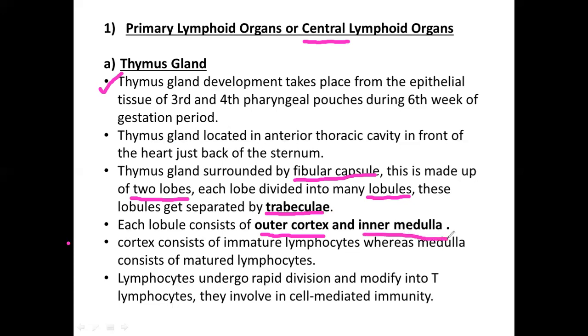In the cortex region we see immature lymphocytes. These immature lymphocytes undergo maturation and move to the medullary region. They undergo rapid division and modify into T lymphocytes. Generally lymphocytes come from the bone marrow and mature here as T lymphocytes, and they provide cell mediated immunity. So the kind of immunity the lymphocytes in the thymus gland provide is cell mediated immunity.